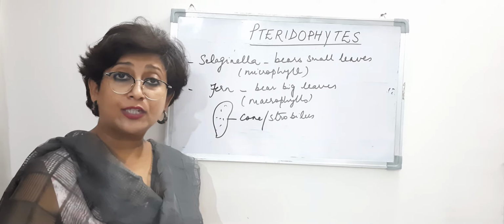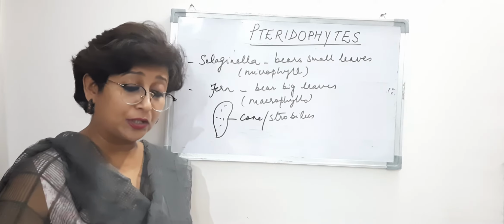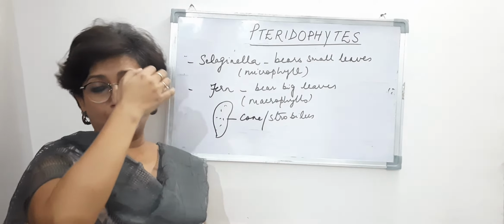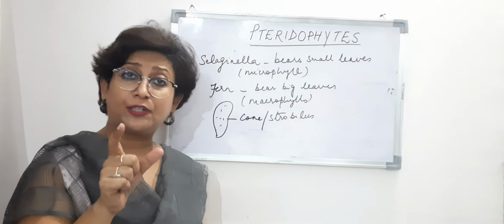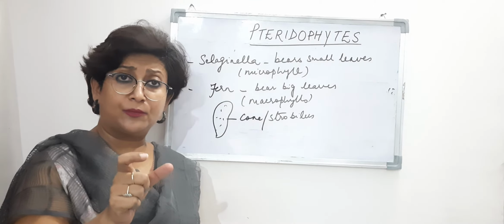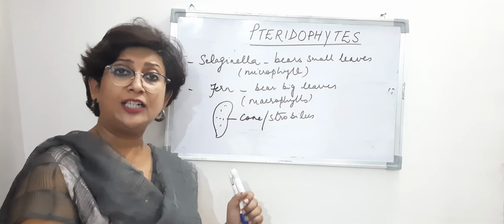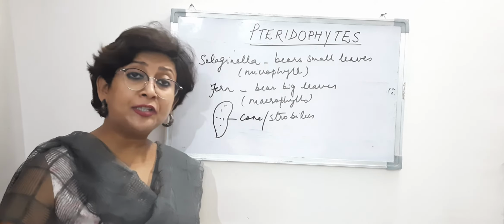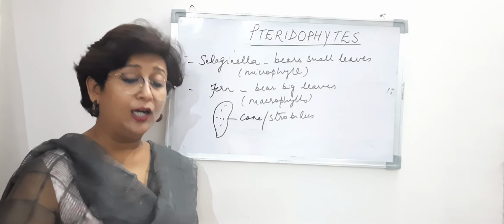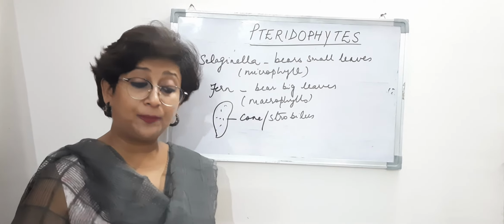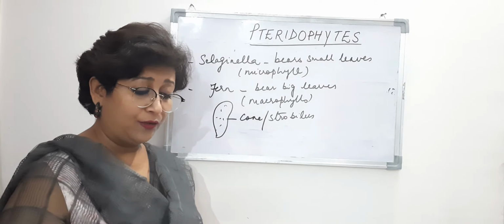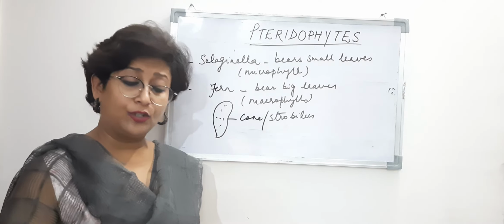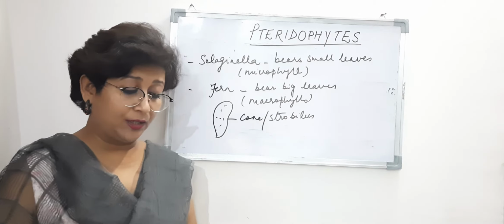So they are able to carry out photosynthesis. And what are these gametophytic stages called in pteridophytes? They are known as prothallus, right? Even these gametophytes require cool, damp and shady places to grow, and their spread is limited, as I told you, because they require water, right?